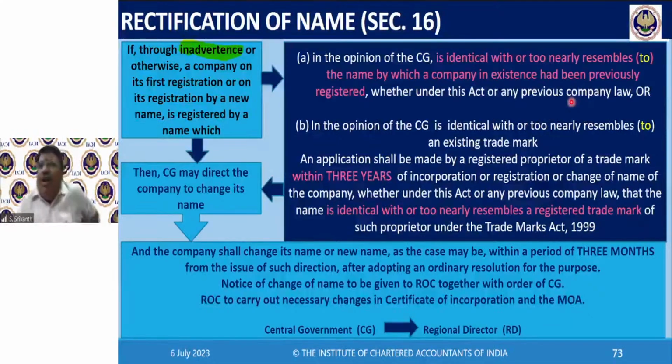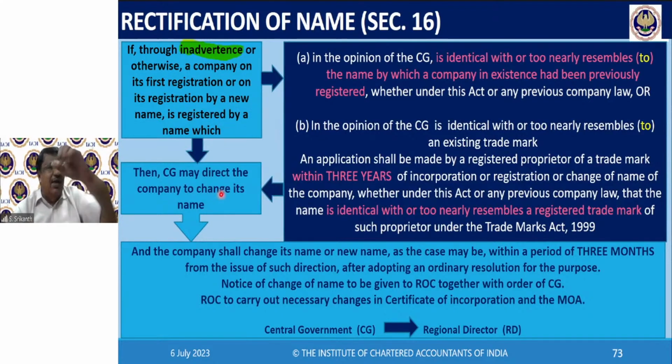If you are not clear about what I'm saying, whichever city you are in, find out the nearest regional director's office and go there and just see this man. He's got so much work. He just does not have this type of time to go through the trademark registry and find out. Got it? Okay. Now, the regional director has formed the opinion. Now, what can he do? He will direct the company. You can see this here. The central government may direct the company to change its name.